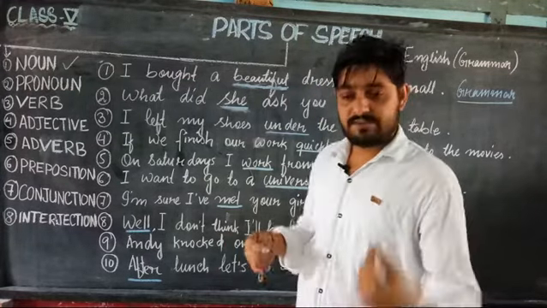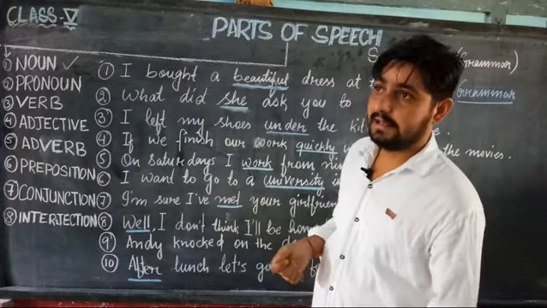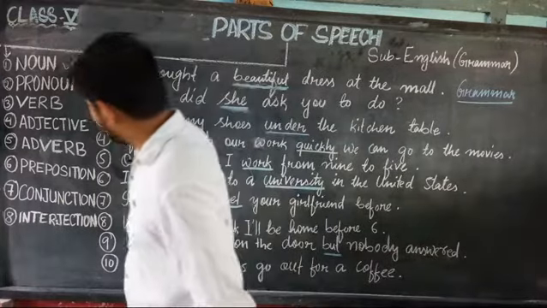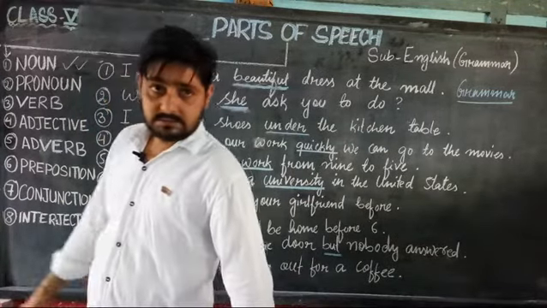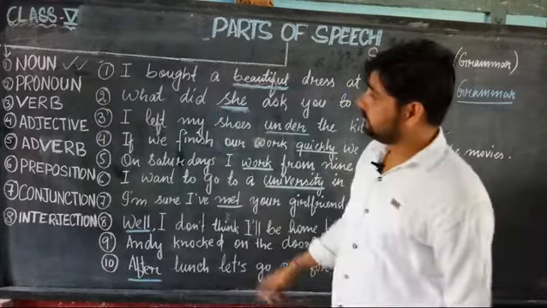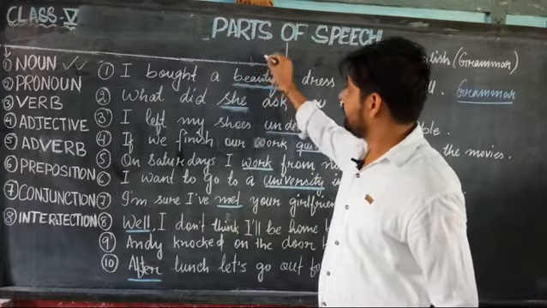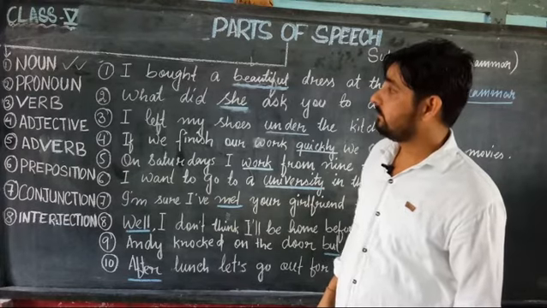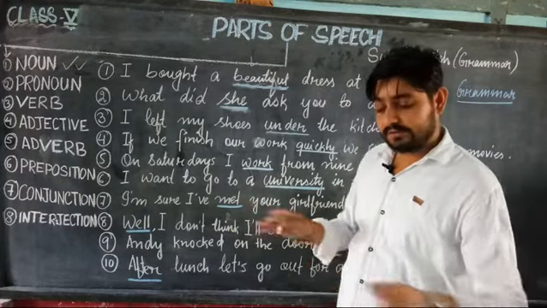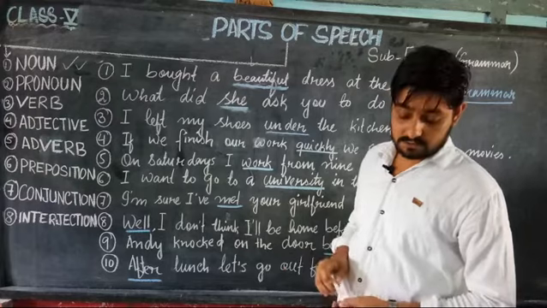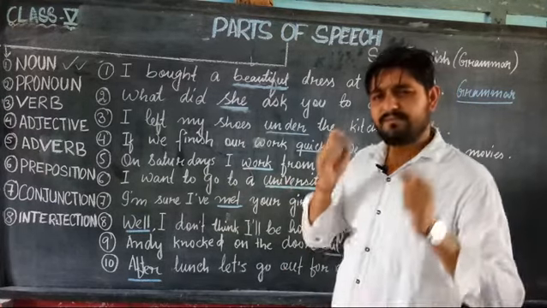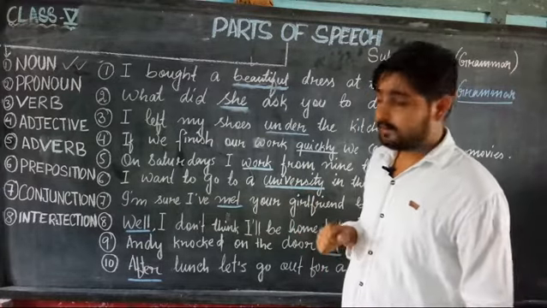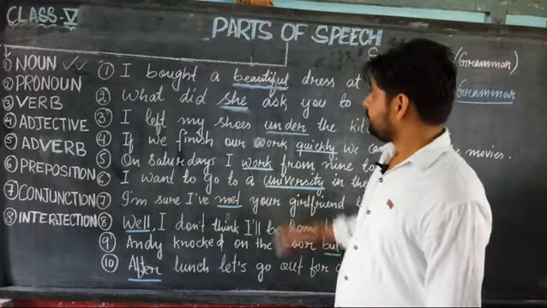Like Ram, Shyam, or Delhi, or elephant. Then the names of birds: peacock, eagle, sparrow, tiger, lion. All these names are called nouns. Name of anything is called a noun. Clear?